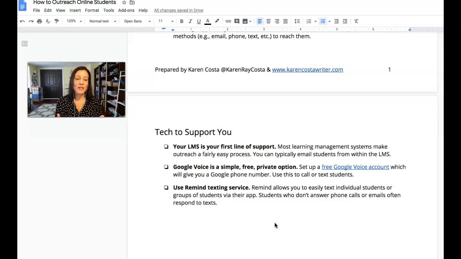And then the last resource I have to offer you is the Remind texting service. Remind is an app that you can use on your phone to quickly, easily text individual students or to send out a text to a class of students, which is a really convenient option that will save you time. I have found that students who don't reply to email after email after email, I'll shoot them a text and I will hear back immediately. So when people are going to kind of be in the wind here in this crisis, I would strongly encourage folks to think about using texting as a means of communication to reach our students.